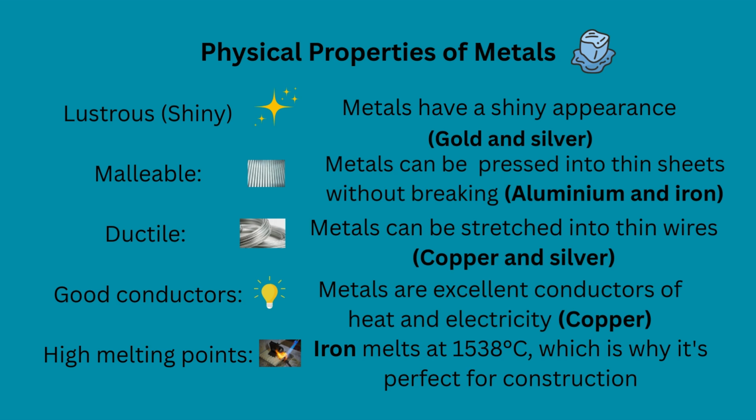Physical properties of metals. Metals are lustrous, which means they have a shiny appearance. Example is gold. Metals are malleable, which means they can be pressed into thin sheets without breaking. Example: aluminium and iron. Metals are ductile, which means they can be stretched into thin wires. Example: copper and silver. Metals are excellent conductors of heat and electricity. Example: copper, which is used for electrical applications.